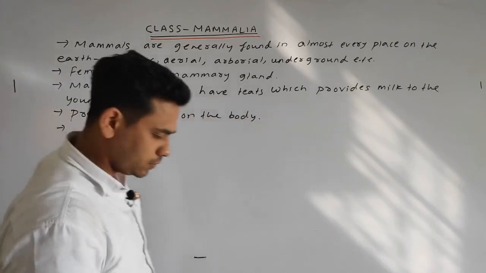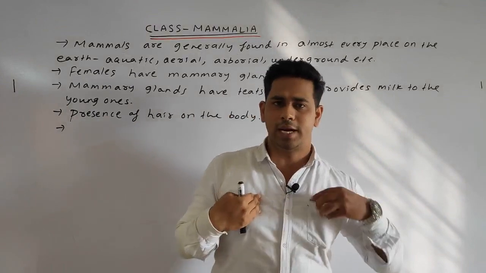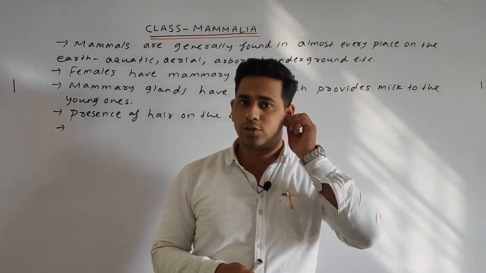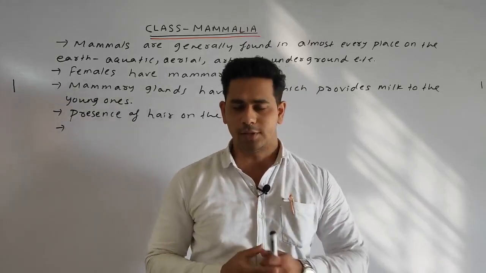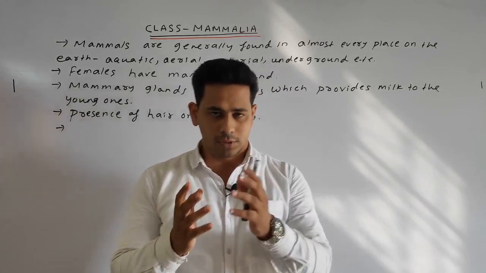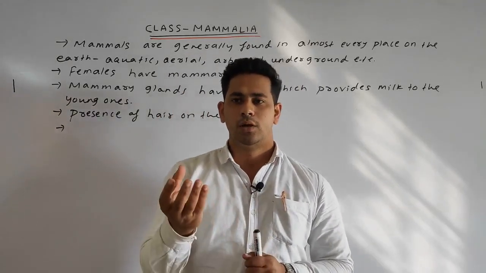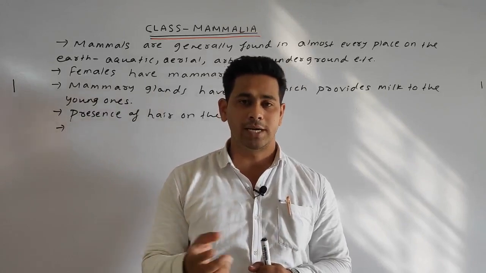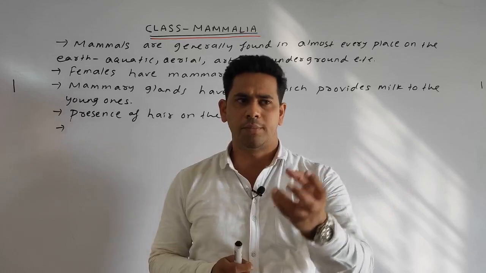Next, the exoskeleton. Endoskeleton means we have a skeleton which supports the body. Exoskeleton means which is present outside the body, on the outer surface, such as scales, bearing claws. Next we can say the hooves. Hooves means the hard covering present on the foot of the goat, sheep or the horse.